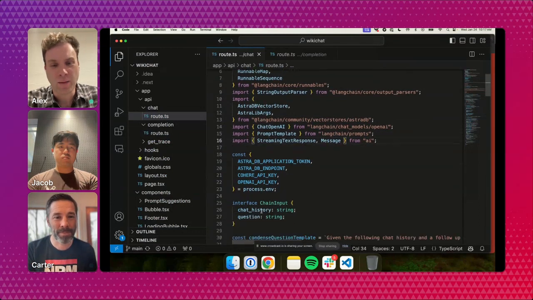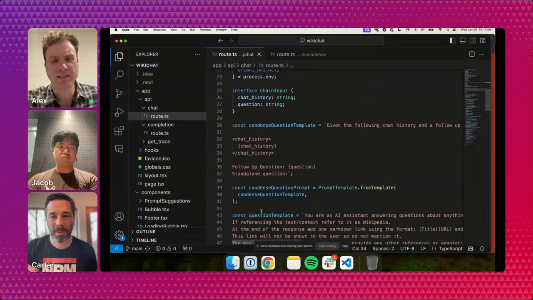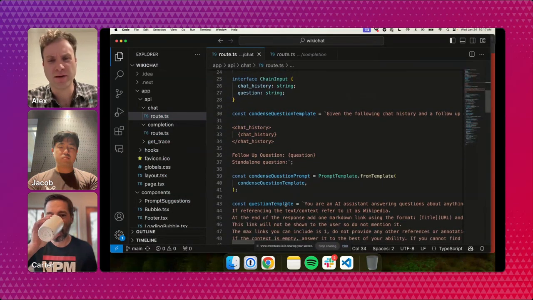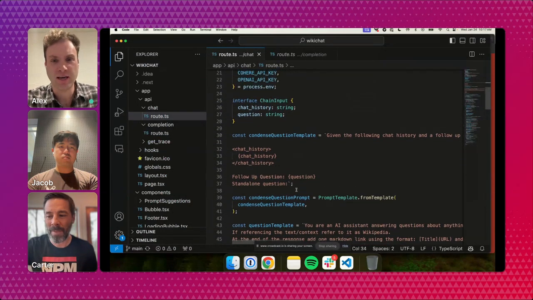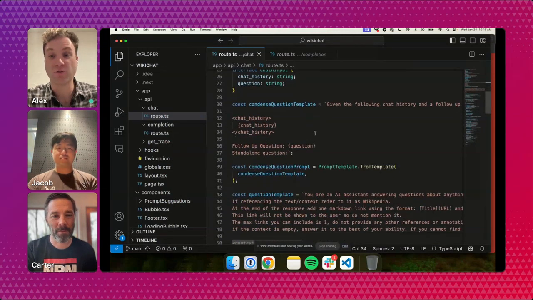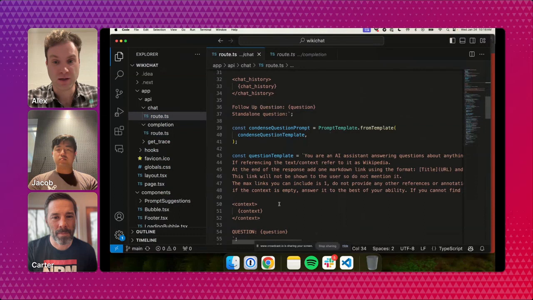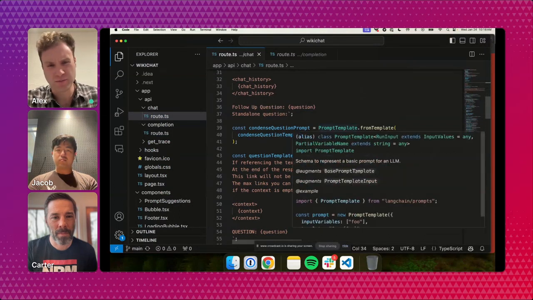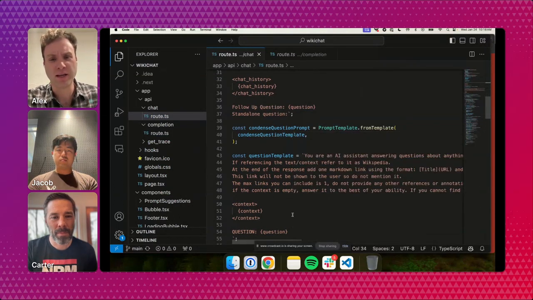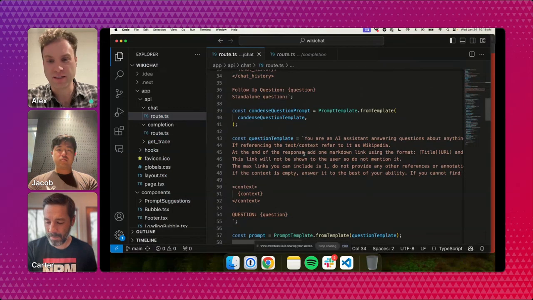Exactly. And this route gets a little bit more interesting, and Jacob will talk later about how all the chaining works. But essentially, when the user asks a question, we have these prompt templates right here. We have two prompt templates. Jacob will explain later how we use both of them. But essentially we have this prompt, we're feeding in the relevant Wikipedia articles.